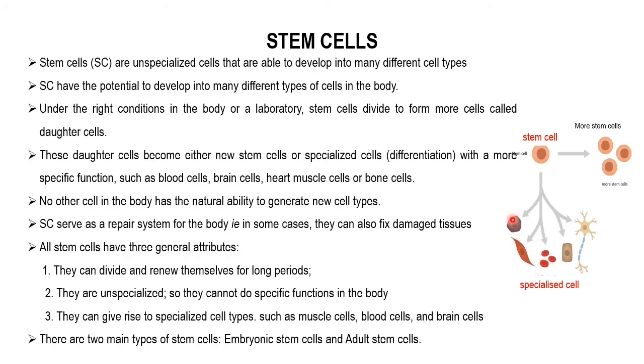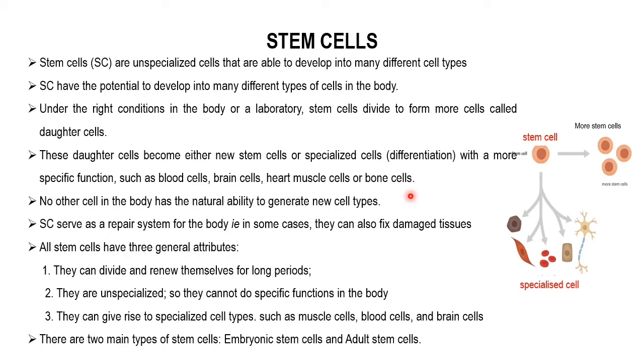That means stem cells are unspecialized cells and they are able to develop into many different cell types in the body. No other cell in the body has the natural ability to generate new cell types. Only stem cells have this ability, and they serve as a repair system for the body.